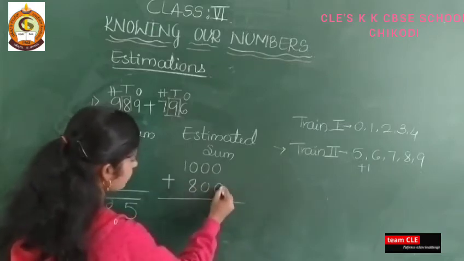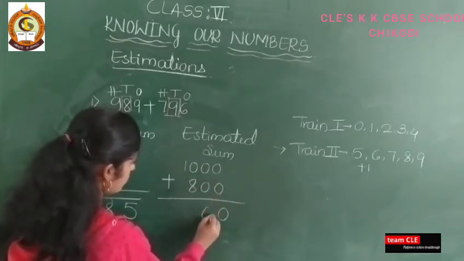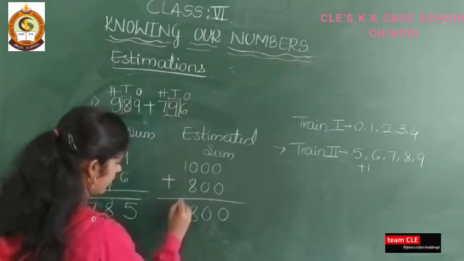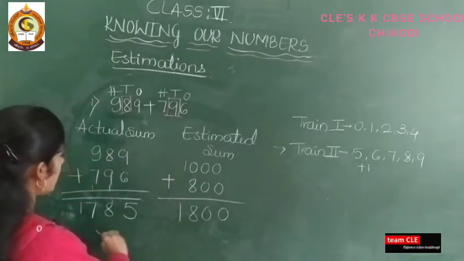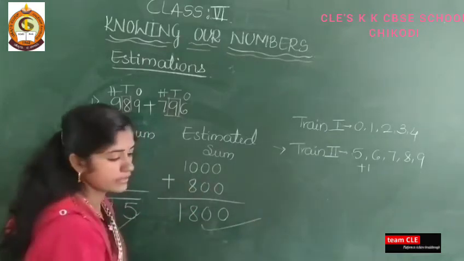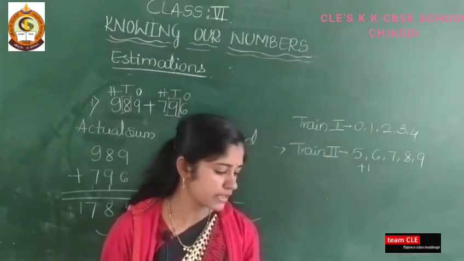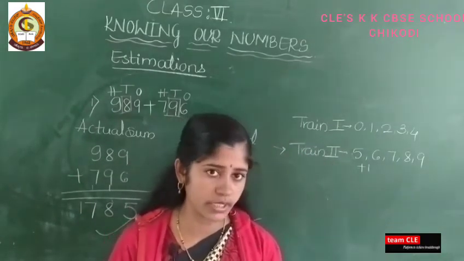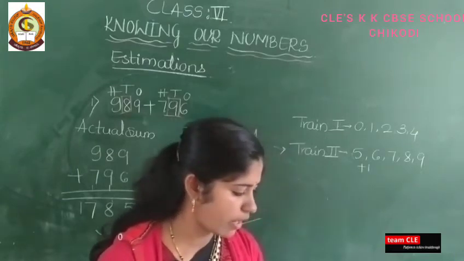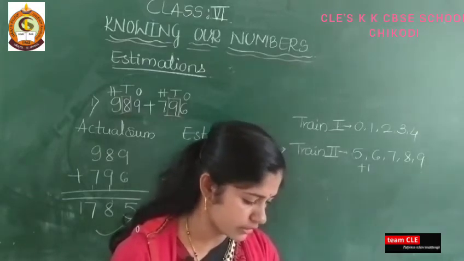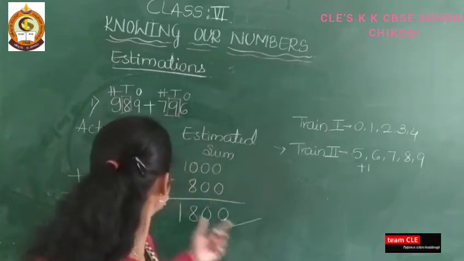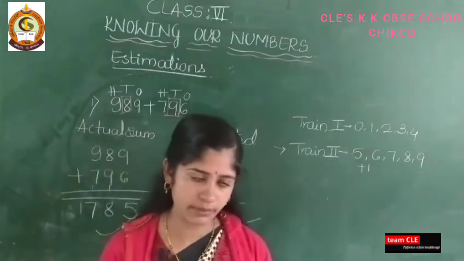So add 0 plus 0, 0, 0. 0 plus 8 is 8 and 1. So this is the actual sum and this is the estimated sum. But in this question, it says only estimate the following sums using the general rule, then you have to find both the answers, actual sum also and estimated sum also.